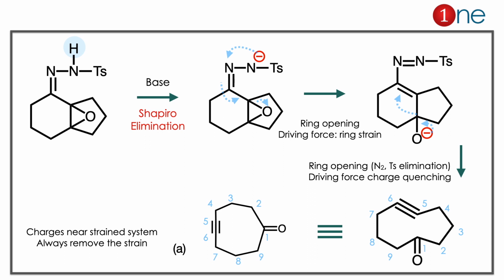So how will it be quenched? Again the oxygen is converted into a ketone and the charge travels to the alkene, which is converted into an alkyne, because N2 and OTs are very good leaving groups. So you have an alkyne there. If you redraw nicely, you have the product A. It's a 9-member system with a ketone and an alkyne in it. Here you have to learn two important things. One is Sapphire elimination. If you have hydrogen with a tosyl substitution, you might think of Sapphire elimination. The final product will be an alkene. The second thing is if you have charge formation near a strained system, you definitely think of ring opening.